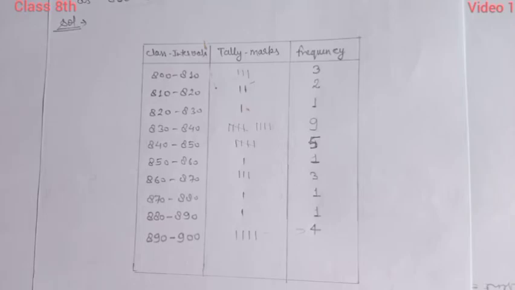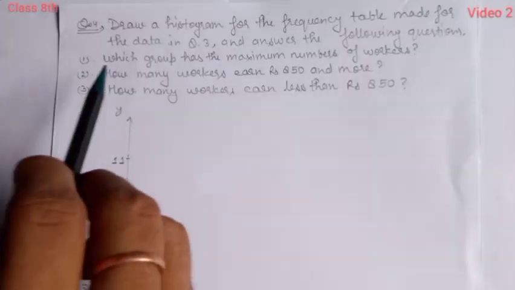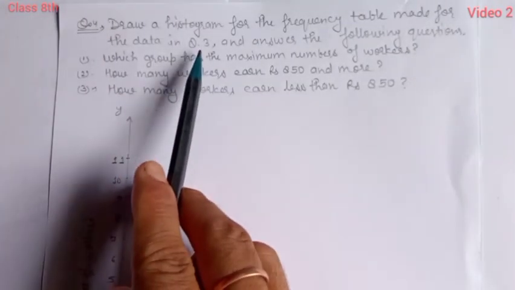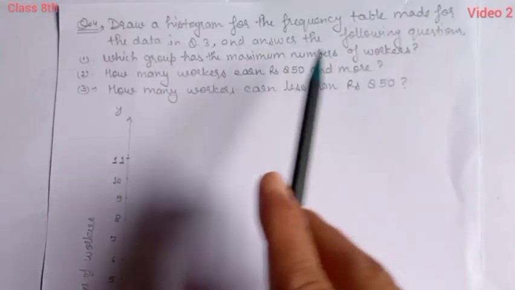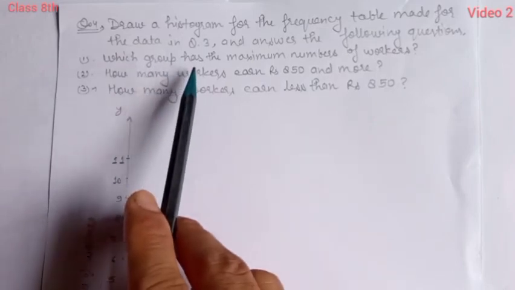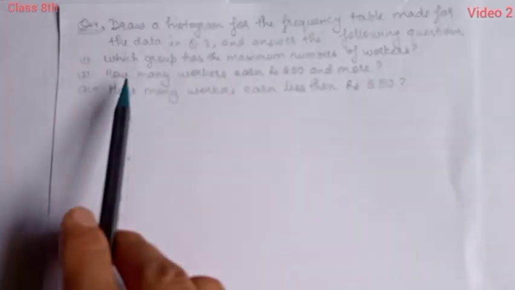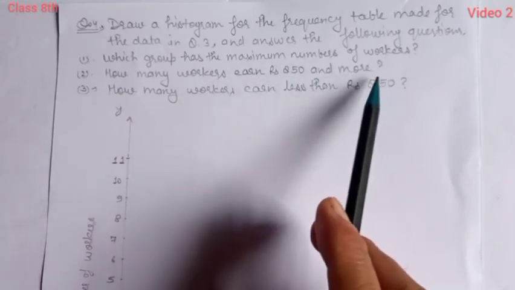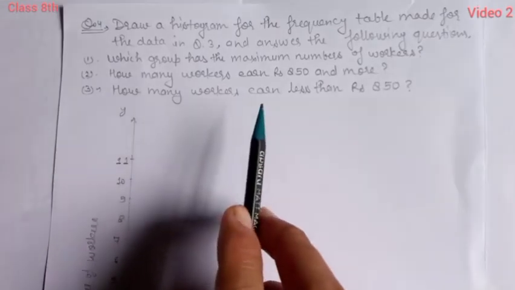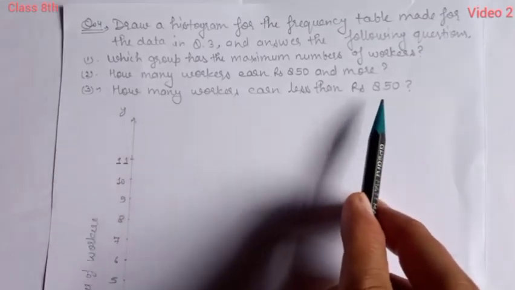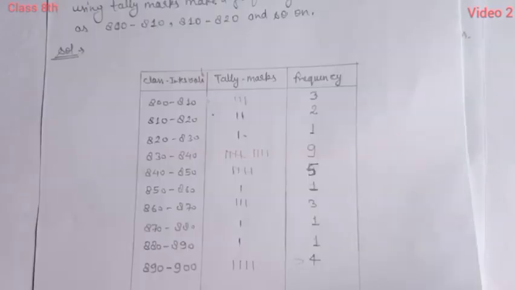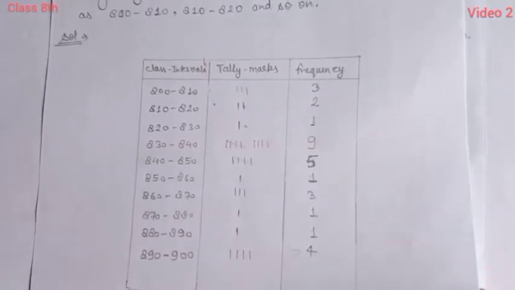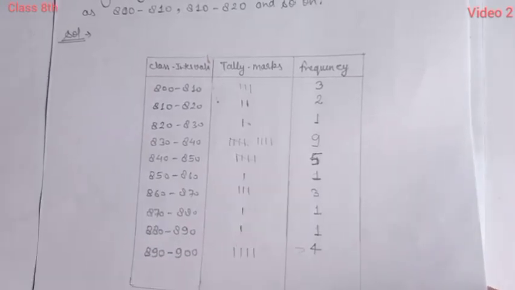Okay students, question number 4. Draw a histogram for the frequency table made for the data in question number 3 and answer the following questions. Which group has the maximum number of workers? How many workers earn rupees 850 and more? And third, how many workers earn less than rupees 850? So students, question number 3 we did in the previous video, and from this table we have to make a histogram.